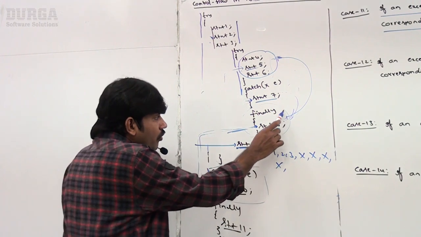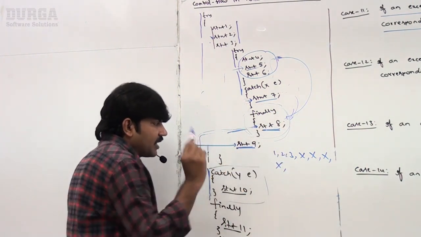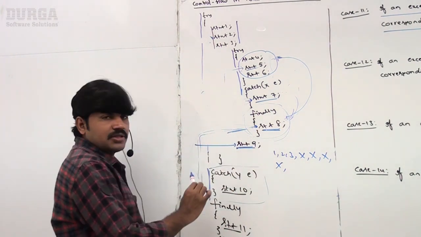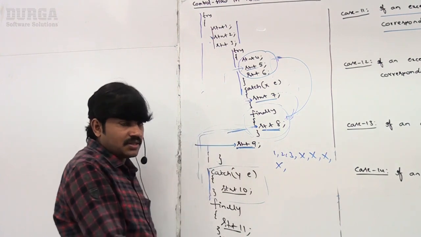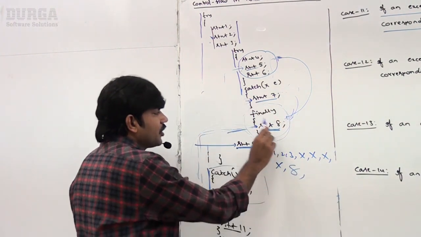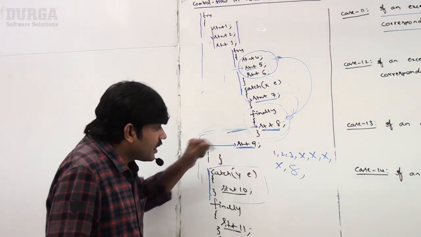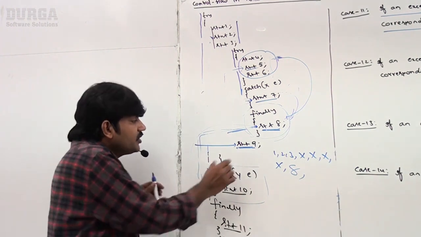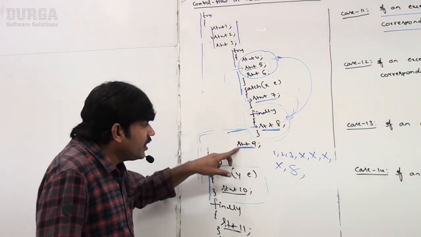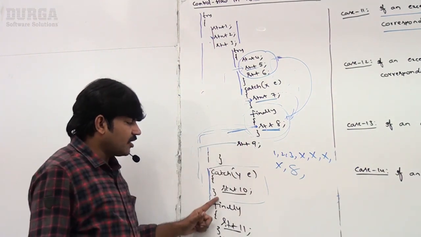But without executing this finally block, the control never comes to statement 9, because if there is a problem at 8, it will go directly to the catch. But still the control came to 9, which means statement 8 executed normally. Now control came to 9. While executing 9, an exception is raised. Immediately, while executing 9, if an exception is raised, this catch block is responsible.